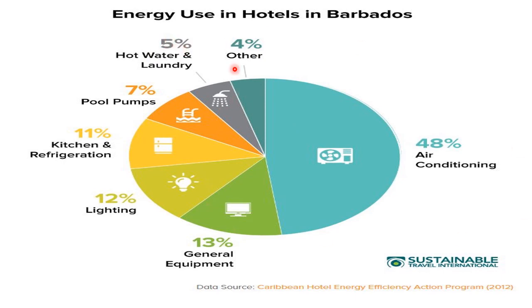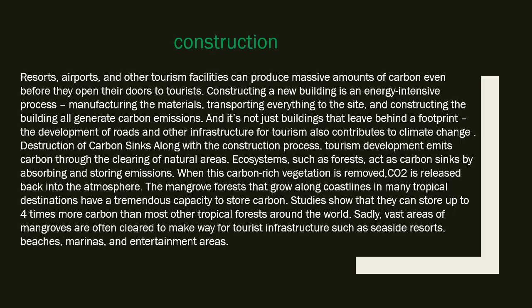This is the graph, you can say pie chart, of energy used in a hotel. 4% is coming from other, 5% from hot water and laundry, 7% from pool pumps, 11% from kitchen and refrigeration, 12% from lighting, 13% from general equipment, and 48% from air conditioner. This is the big amount, 48% from air conditioning.